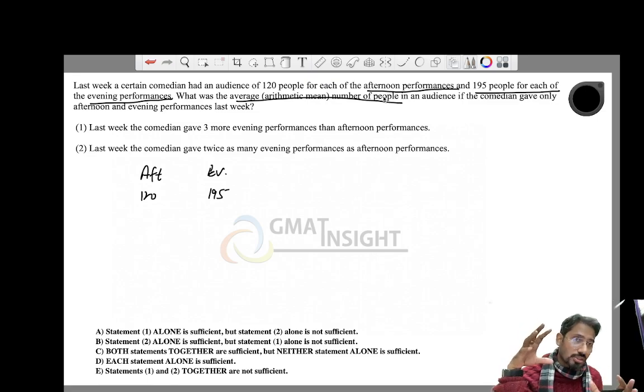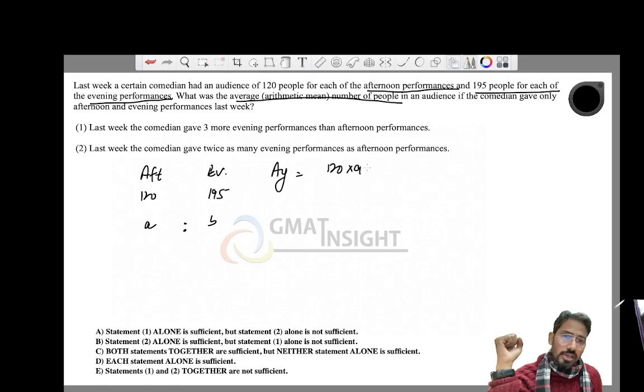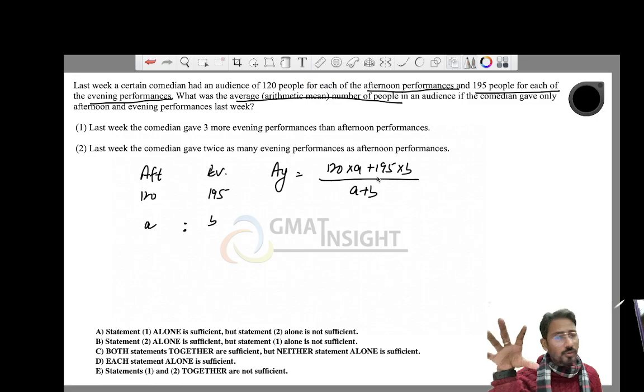Because in mixture questions, you might have seen that there is a weighted average method, the crisscross method. We also call it the alligation method. You can find a number of videos on my YouTube channel around that in the playlist on ratios and mixtures, right? So all we need is the ratio of afternoon and evening shows so that we can find out the average. How does the average need to be calculated in this case? 120 multiplied by A plus 195 multiplied by B, divided by A plus B. So if I have A and B in some ratio form, in the common variable form, we can answer this question.